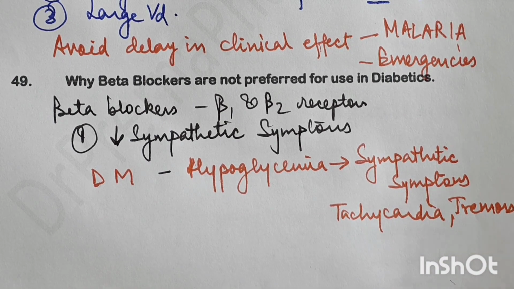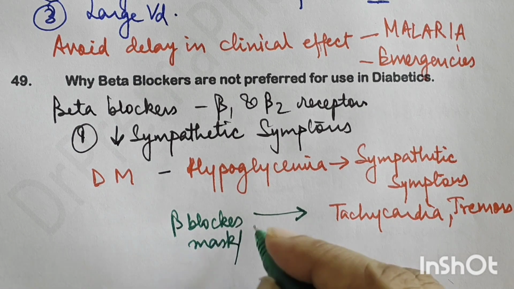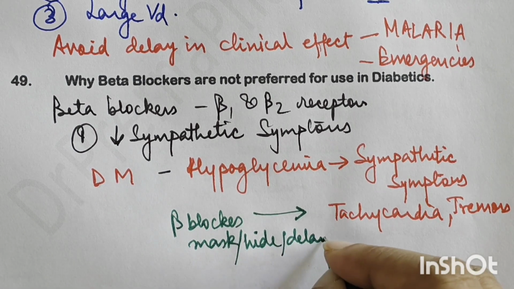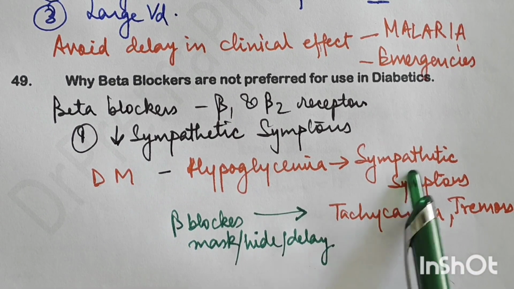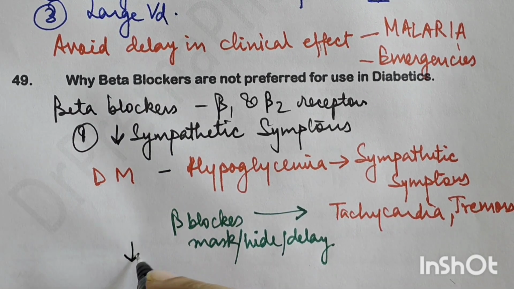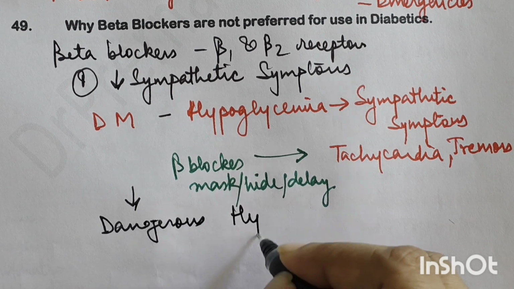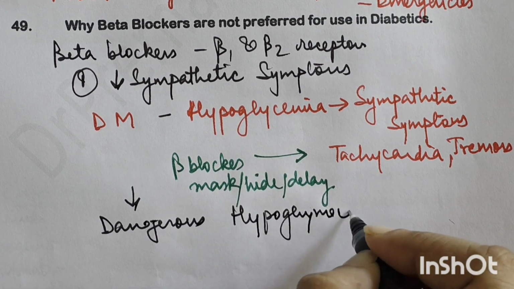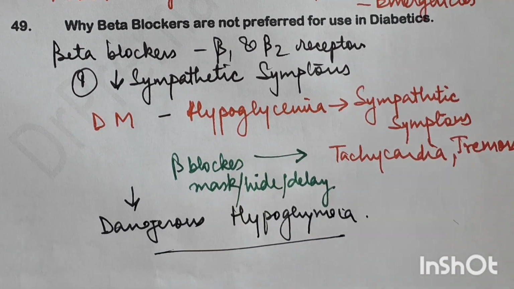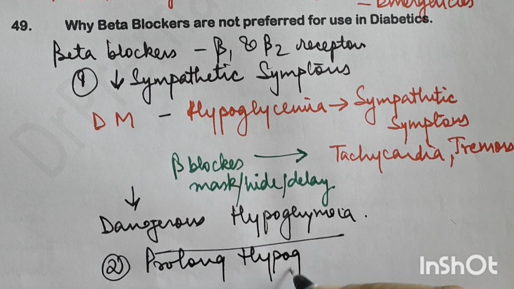So beta blockers mask or hide or delay all these symptoms. The symptoms of hypoglycemia in a diabetes mellitus patient are masked or hidden or delayed by beta blockers because they hide the sympathetic symptoms, and that can result in dangerous hypoglycemia, where the patient presents when the blood sugar level is very low. And secondly, they also prolong hypoglycemia.